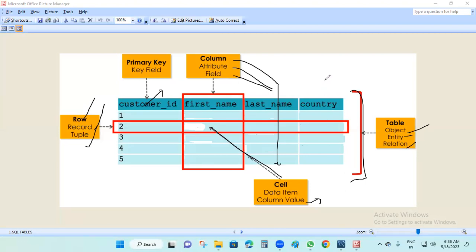In the report, what columns are available, what rows are available, what the cells are, and what the primary key is. The primary key is a unique value.